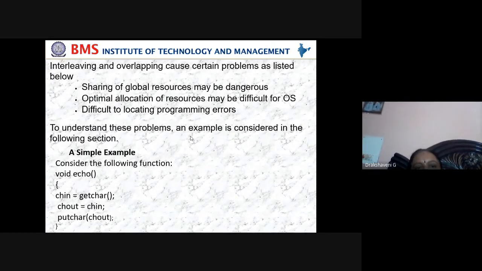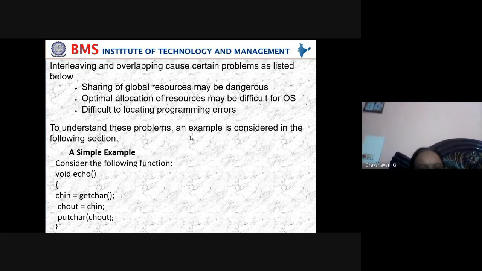So interleaving and overlapping cause certain problems, which are listed below. That's what I told: because of overlapping and switching, there will be so many problems. Let us see what the problems are. There are three problems. Sharing of global resources may be dangerous, because you will know that in any programming, we have global declaration and local declaration.